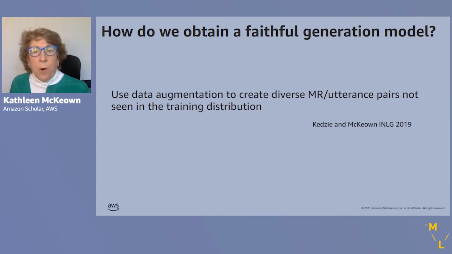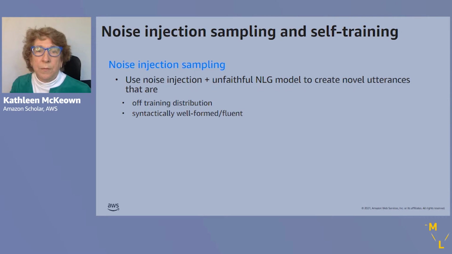So how do we obtain a faithful generation model? We've developed work which was presented at INLG, where we use data augmentation to create diverse meaning representation utterance pairs that were not seen in the training distribution. And we do this by making use of noise injection sampling and self-training. We use noise injection in combination with the original sequence-to-sequence NLG model, which is unfaithful, to create novel utterances.